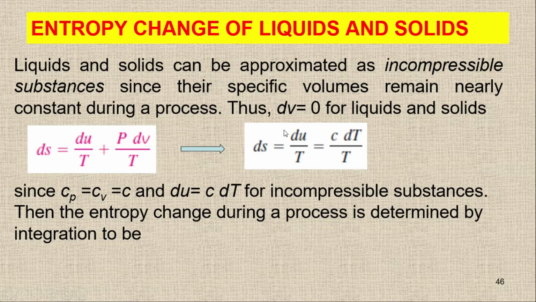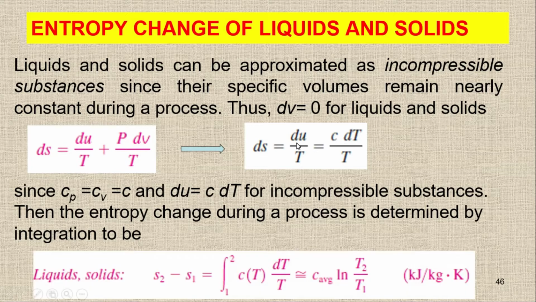When we integrate, we get s2 minus s1 for ds, and then we have C as a function of T, times dT upon T. If we deal with the average specific heat, I can take C outside the integral, and it will be C average.